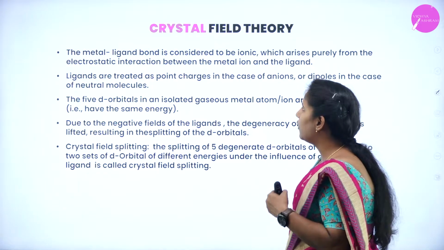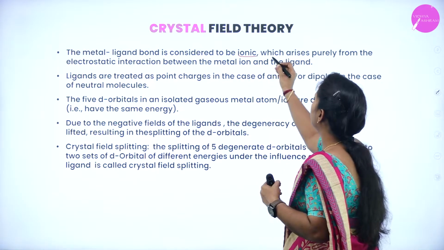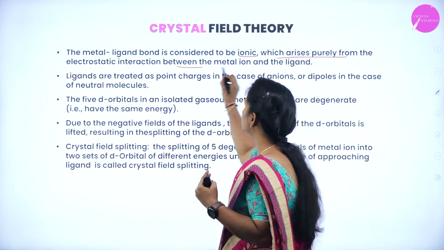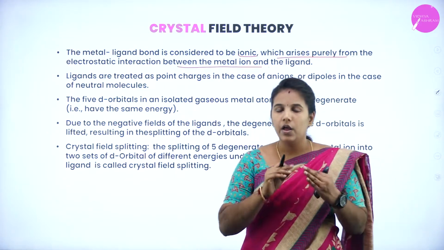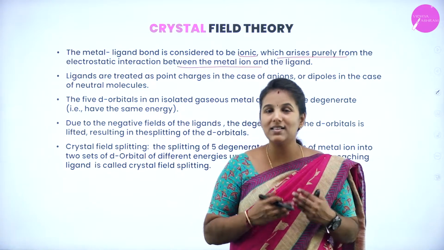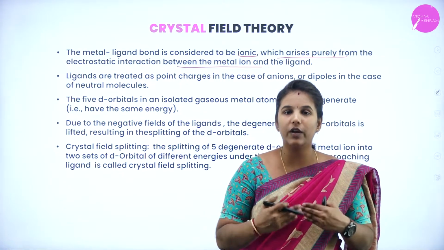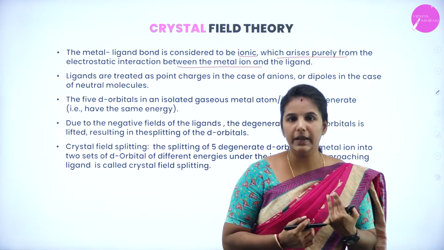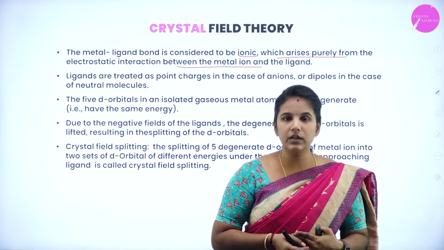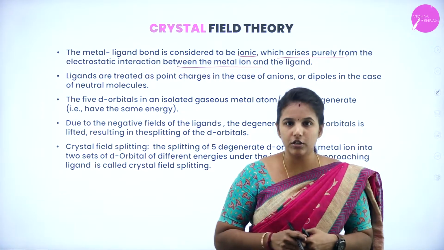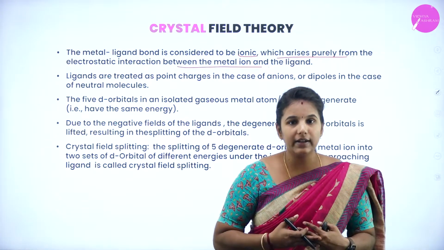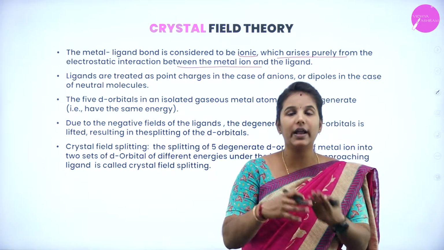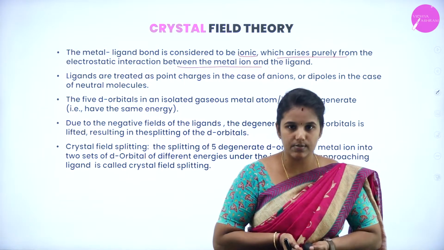The metal-ligand bond is considered to be ionic, and arises purely from the electrostatic interactions between the metal and the ligand. First of all, why do we need to study crystal field theory or crystal field splitting? Because, as we have come across from VBT as well as from the different concepts of coordination compounds, the structure of the atom, the color in the atom, the geometry of the atom and the nature of strong and weak ligands were not properly explained.